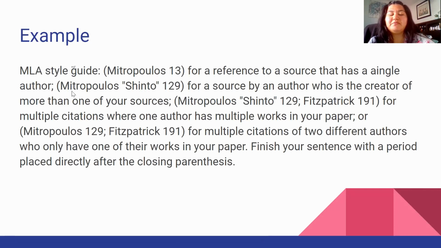And then it would be Metropolis, Shinto 129 for a source by an author who's the creator of more than one of your sources. So let's say you're citing multiple articles that Metropolis has written, one called Shinto and one called Pinto. You would put Metropolis, Shinto and Metropolis, Pinto every time you're talking about it, and then the page number, just to be able to distinguish. And then Metropolis, Shinto; Fitzpatrick 191 for multiple citations where one author has multiple works in your paper. And then here we have the semicolon for multiple citations of two different authors who only have one of their works in your paper.